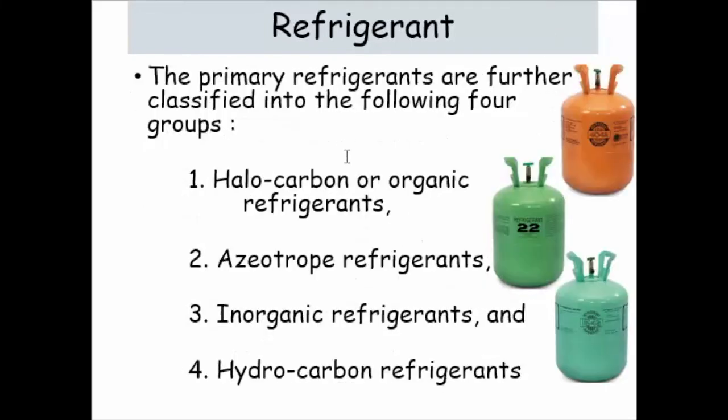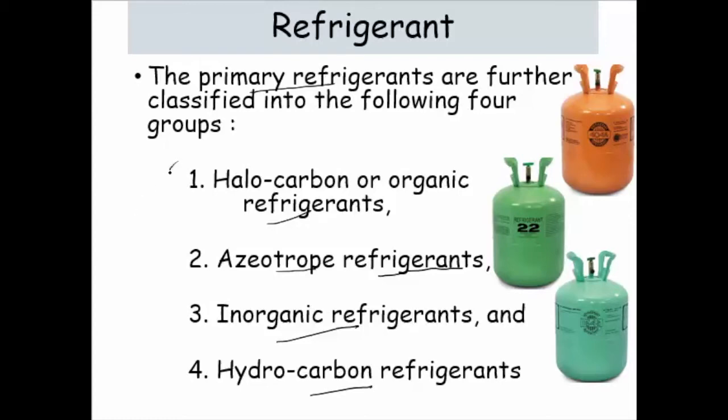Then these are basically the further classifications of the primary refrigerants. Primary refrigerants are categorized into halocarbon or organic refrigerants, azeotropic refrigerants, inorganic refrigerants, halocarbon refrigerants, and hydrocarbon refrigerants.